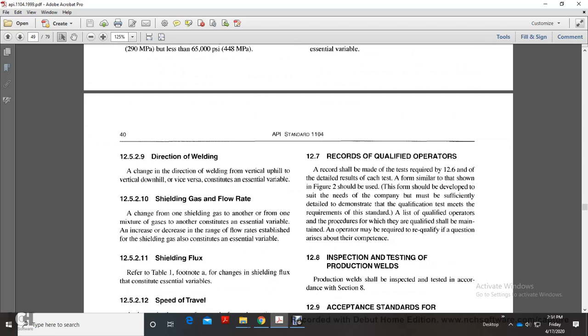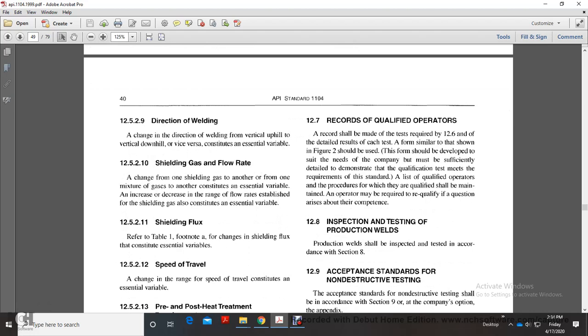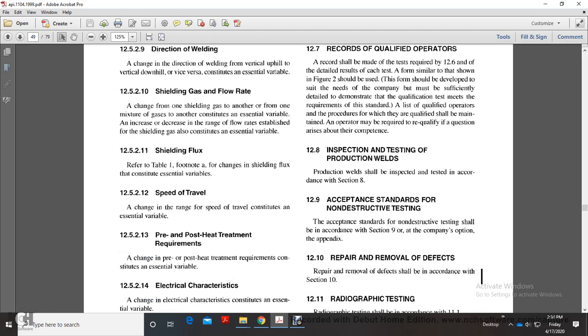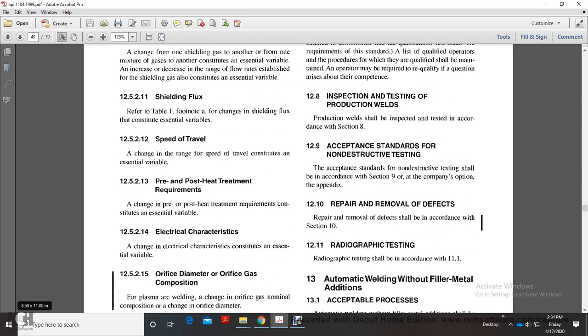12.5.2.10 Shielding gas and flow rate. A change from one shielding gas to another, or from one mixture to another, constitutes an essential variable. An increase or decrease of the range of flow rates established for the gas also constitutes an essential variable. Shielding flux: refer to table 1 footnote; a change of the shielding flux constitutes an essential variable. Speed of travel: a change of the range of speed of travel constitutes an essential variable. Preheat and post-heat treatment: a change of the requirements constitutes an essential variable.